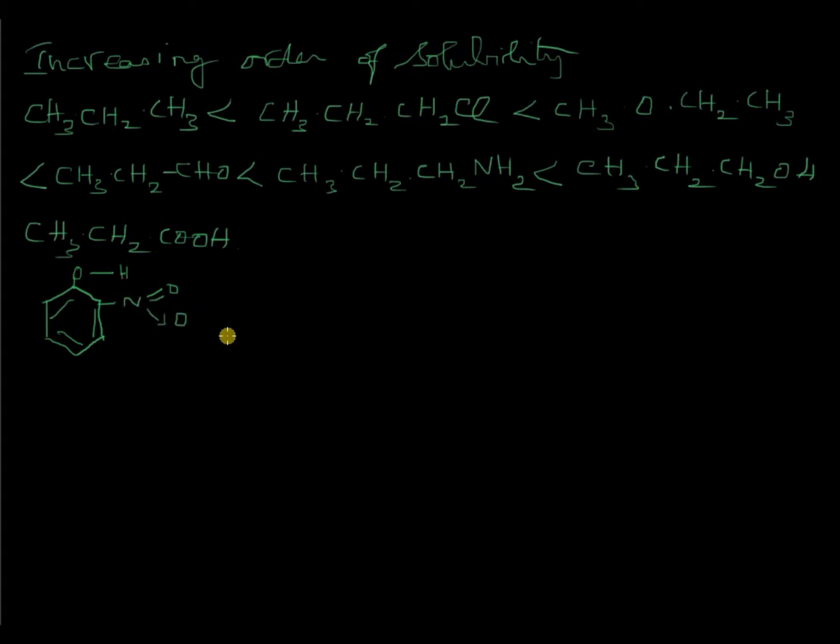This is how you have to draw the structure. This is orthonitrophenol. In metanitrophenol, the nitro group is a little away. And this is paranitrophenol.